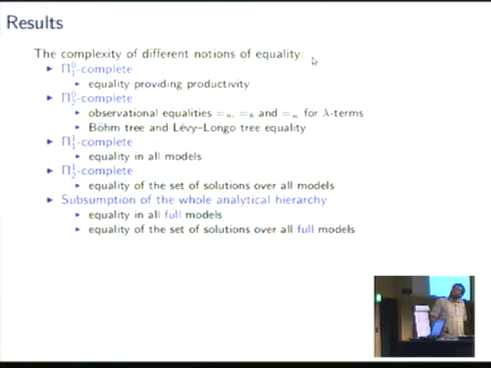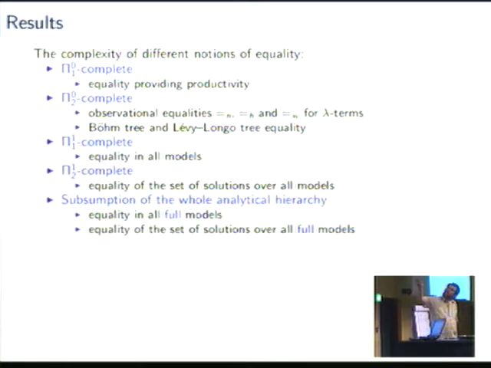Okay, the results. We investigated the complexities of these different notions, and the surprising result was that they have an extreme range of complexity. For the rewriting notion, we have complexities in the low levels of the arithmetical hierarchy, equality providing productivity is Pi01 complete, so one for all quantifier.